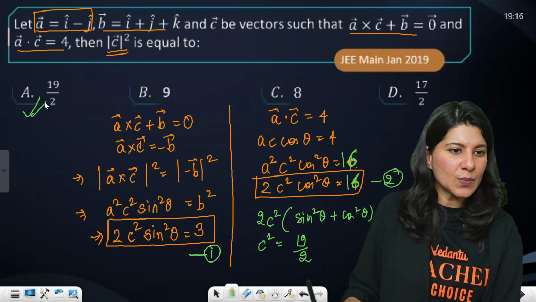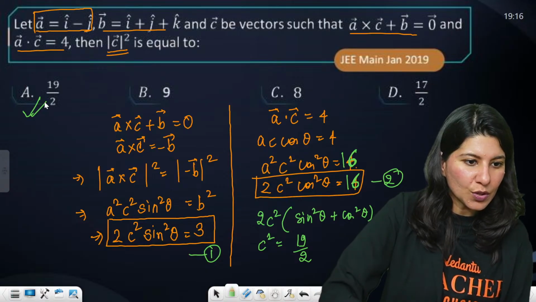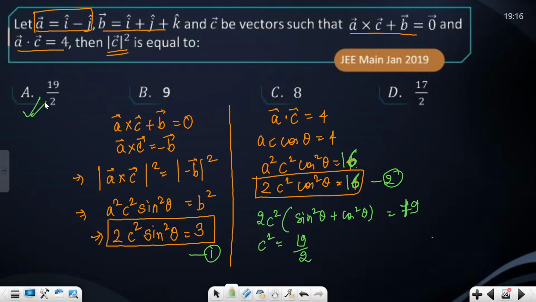Easy peasy lemon squeezy question. What do you think, guys? What do you think?